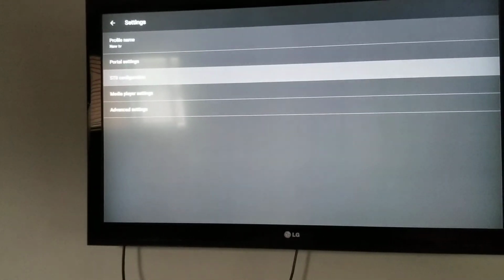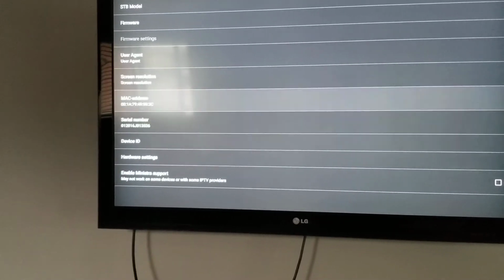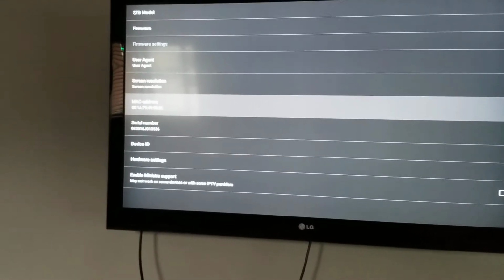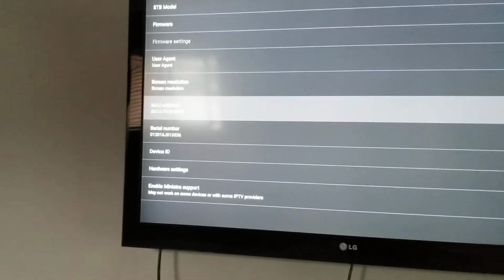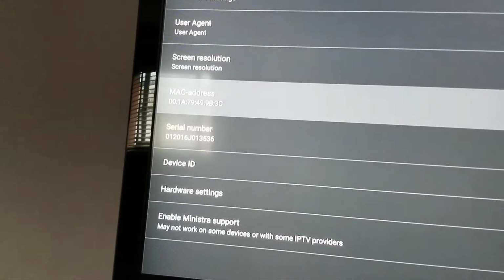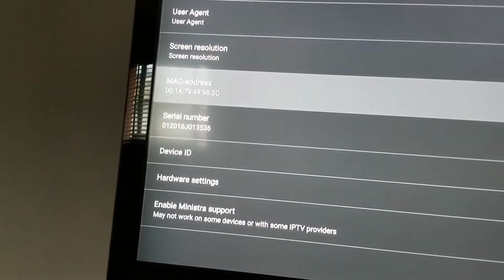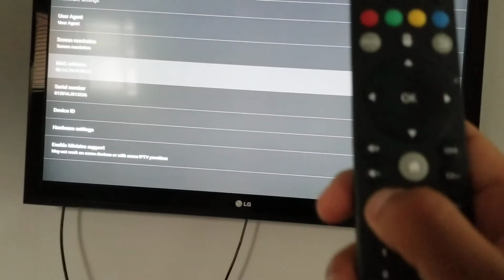and now go to STV configuration. So my MAC address is 001A794999B3C. So hit live TV from your remote.